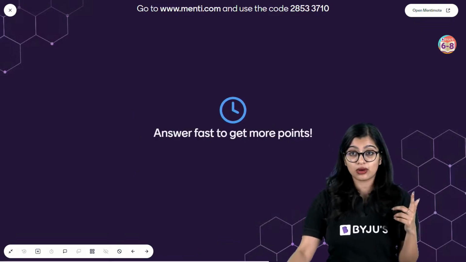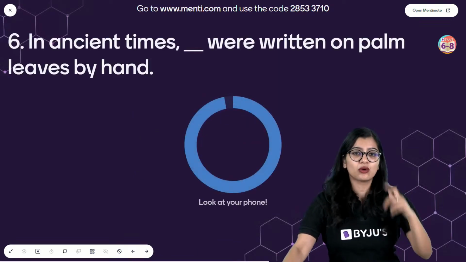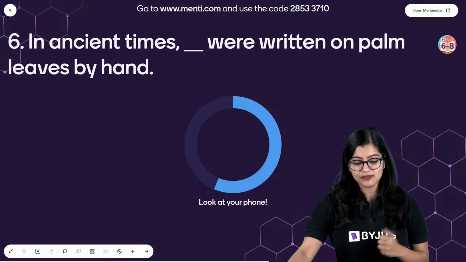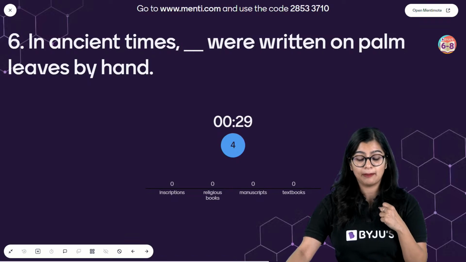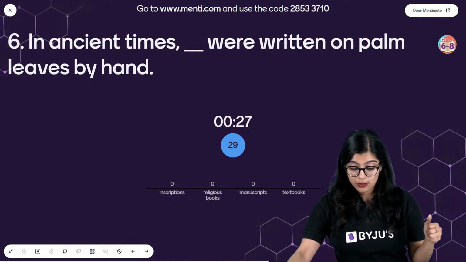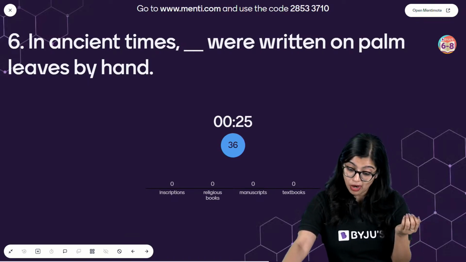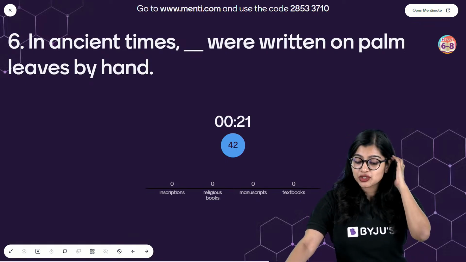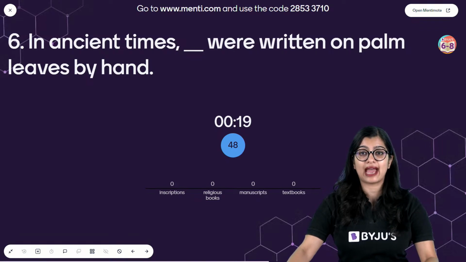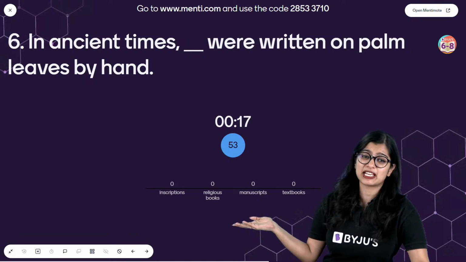So moving on, let's go to question number 6. Mehuli, you will be in the leaderboard. Don't worry, okay? In ancient times, dash were written on palm leaves by hand. Were they inscriptions? Were they religious books? Was it manuscripts or textbooks? What was written on palm leaves by hand? Can you tell me? Easy peasy question.